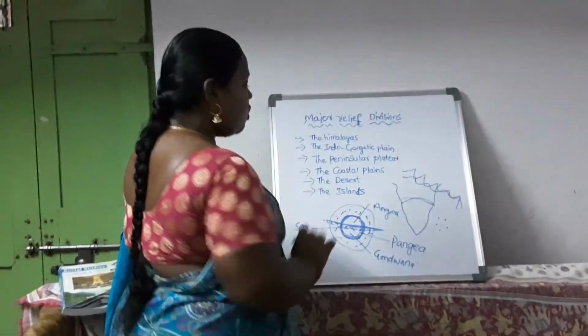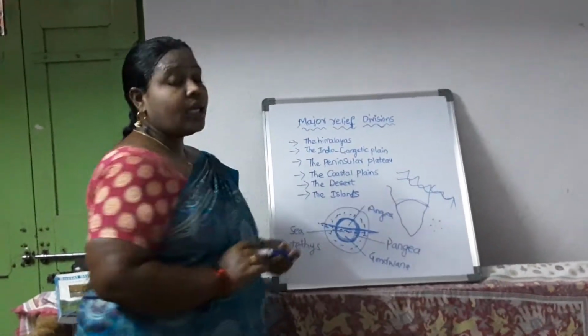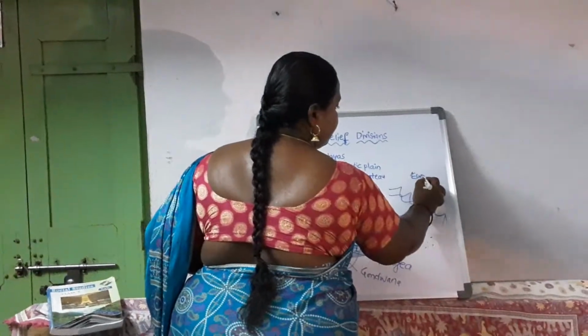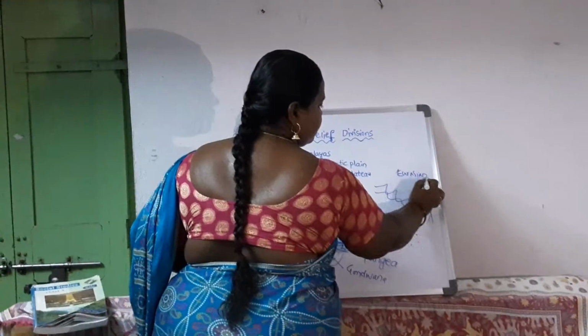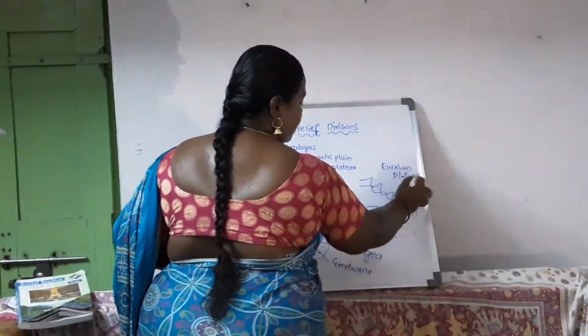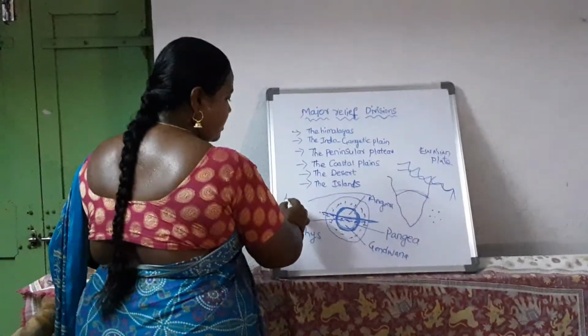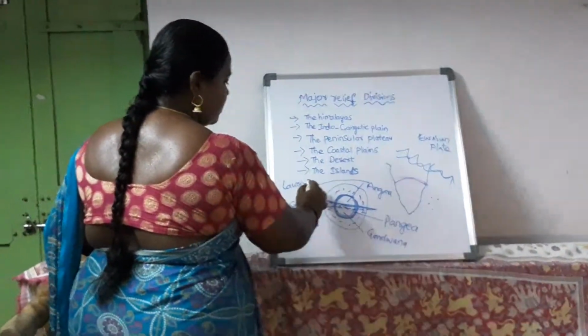So how are the Himalayas formed then? We have the Eurasian plate here. This Angara is also known as Laurasia.